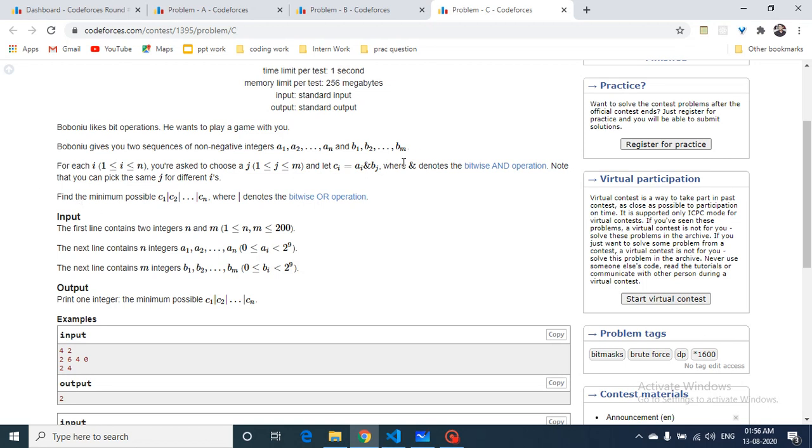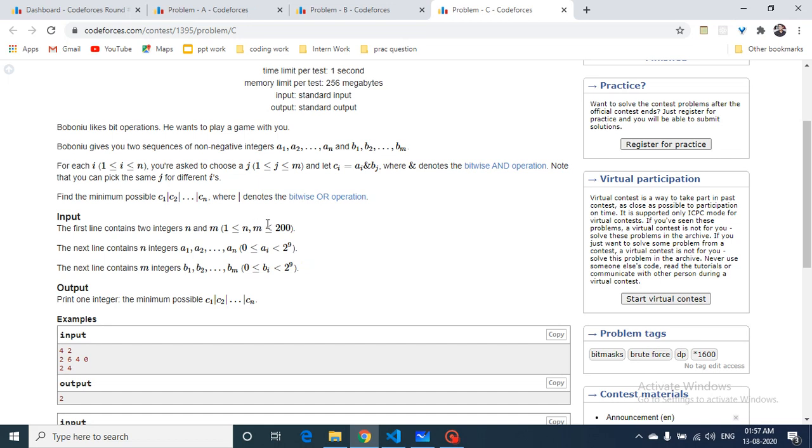Now the target is to find the minimum possible value of the OR of all the c1, c2, ..., cn, because you will find n c's, one for every a till n. If you do an OR operation of all the c's, you have to find the minimum possible value. Now because the values are below 2 to the power 9, which is below 1000, you can easily iterate over all the possible values.